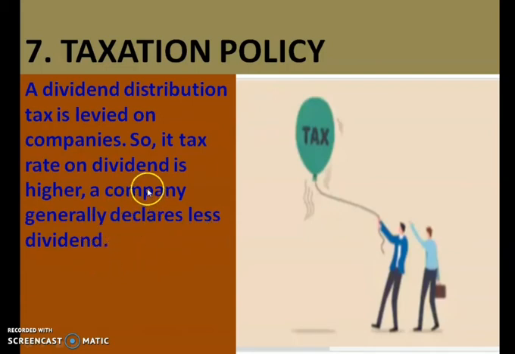And if the company finds that the tax rate in that year is very low, then they can declare a high dividend. So it depends on the tax policy also. If tax is high then less dividend, if tax is less then more dividend.